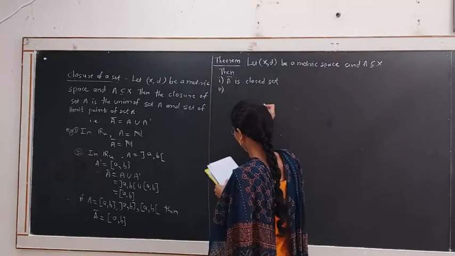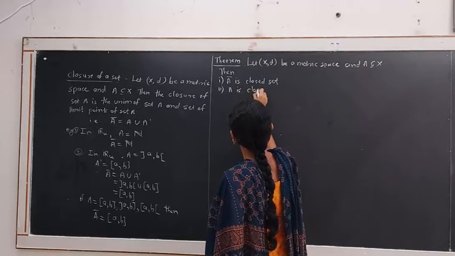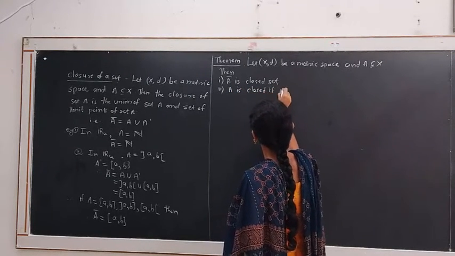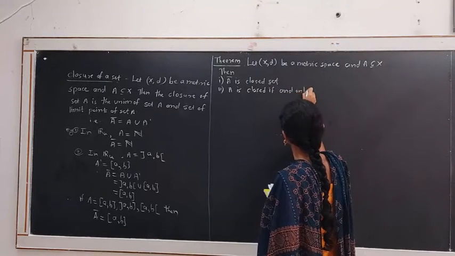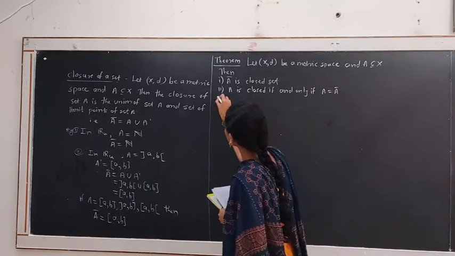Second, A is closed if and only if A equals A bar.